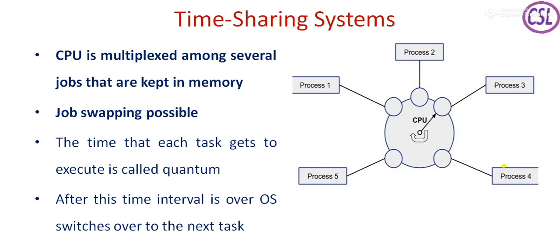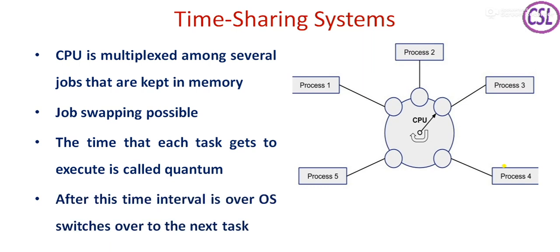How is the CPU switching? Suppose we have 5 processes. The CPU executes process 1 for some time, then process 2, then process 3. Like that, it is doing a switching operation between the processes. That means the CPU fixes a time for each and every process. That part is called the quantum or time quantum. So based on the time, it executes one process, and after the time is over, even if the process has remaining execution left, it leaves that process at that particular point and takes the next process.